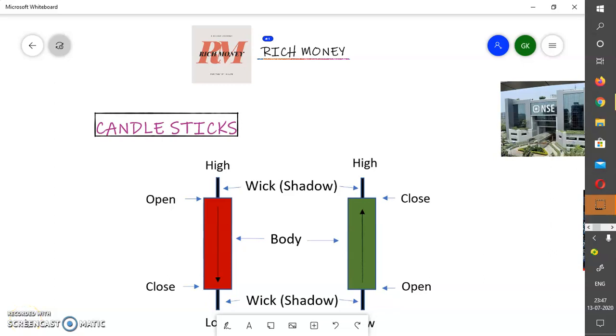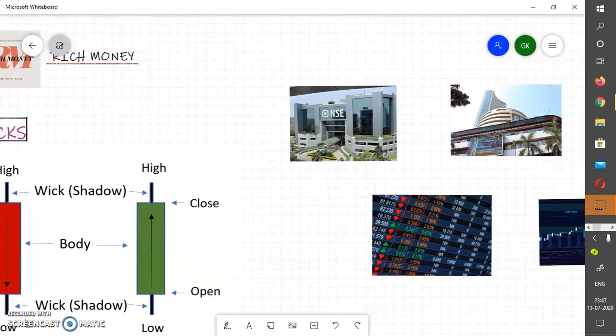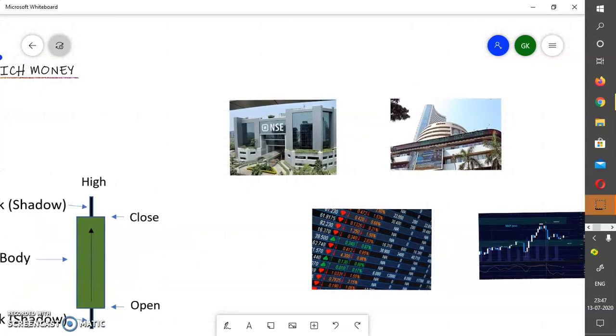This is Gautam Kashyap. So today I'm going to tell you about the basics of the candlestick. What does the candlestick mean, how it's represented, and what it actually represents. Before going to the candlestick, I'll just refresh the stock market basics.